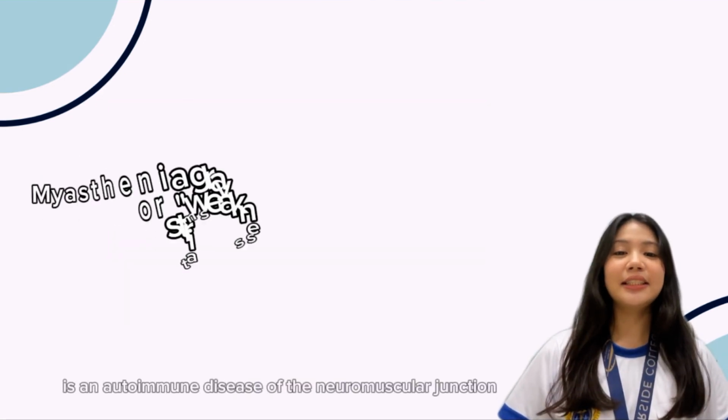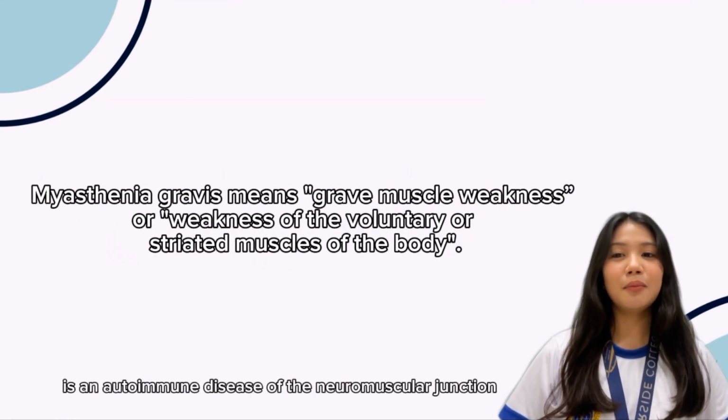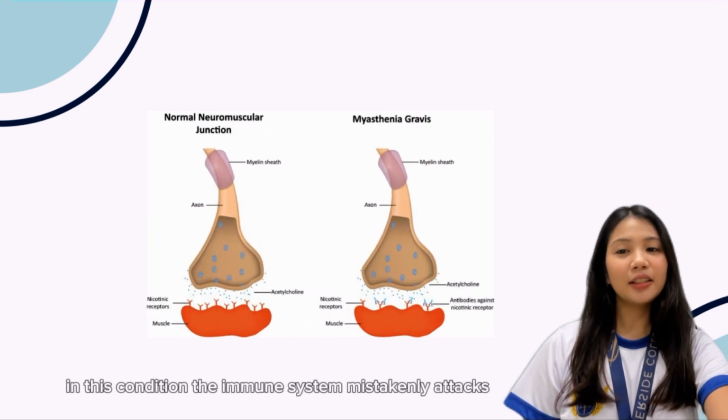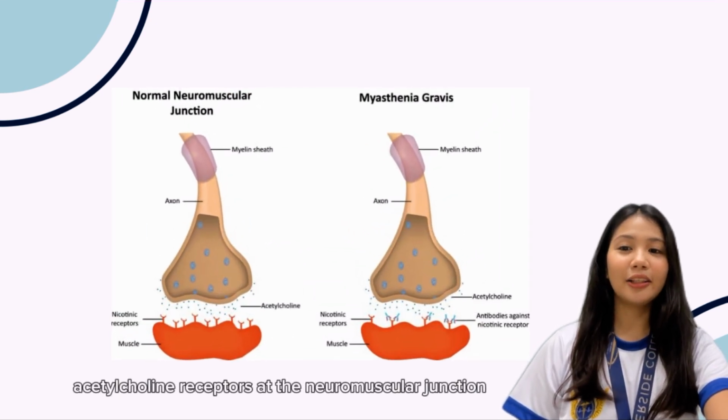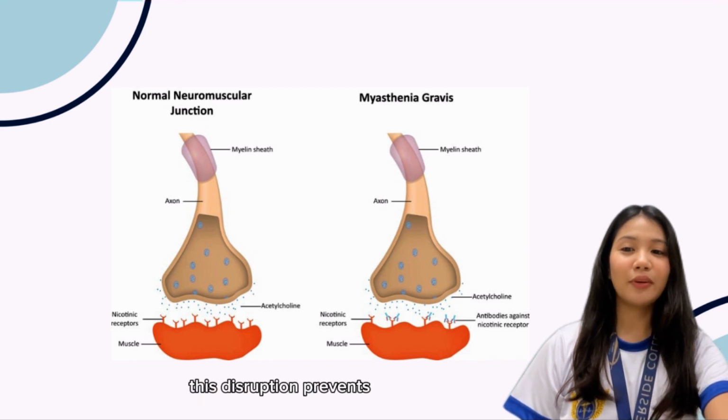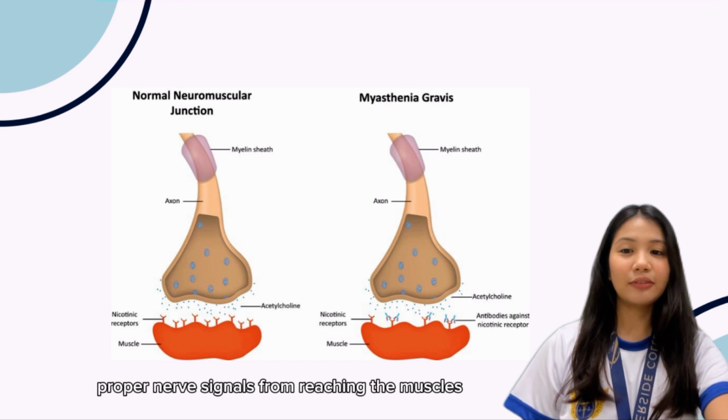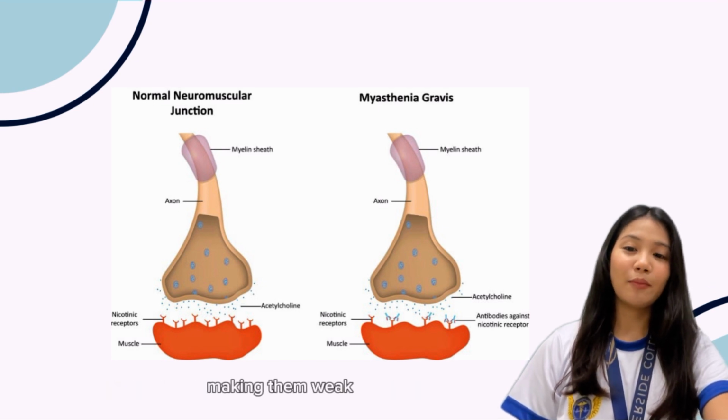Myasthenia gravis is an autoimmune disease of the neuromuscular junction. In this condition, the immune system mistakenly attacks acetylcholine receptors at the neuromuscular junction. This disruption prevents proper nerve signals from reaching the muscles, making them weak.